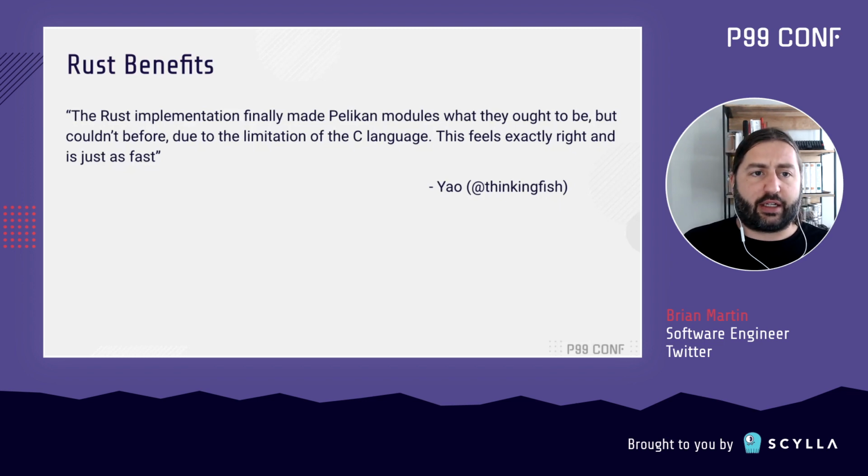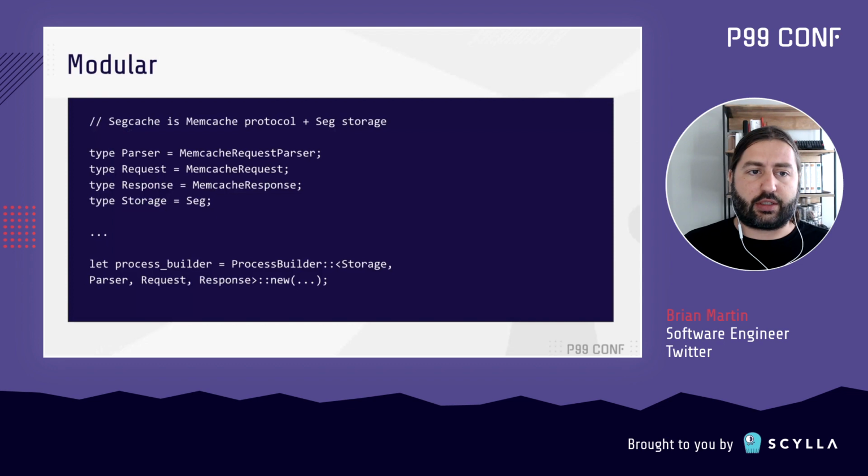And to illustrate that, shown here is the modular structure of the code that we wind up at the end with, using the trait system and generics that are part of Rust. So we're able to express here that Segcache, which is the resulting cache server, is basically just the Memcached protocol with this seg storage library. And you can imagine that in the future, we'll be able to write another storage library or start using a different protocol in front of this storage library, and we'll be able to easily express how these things compose together.